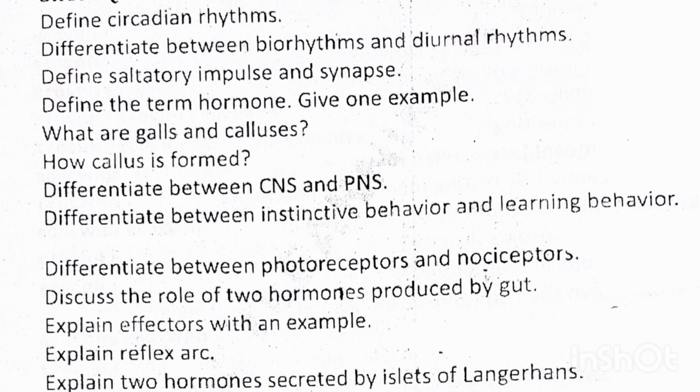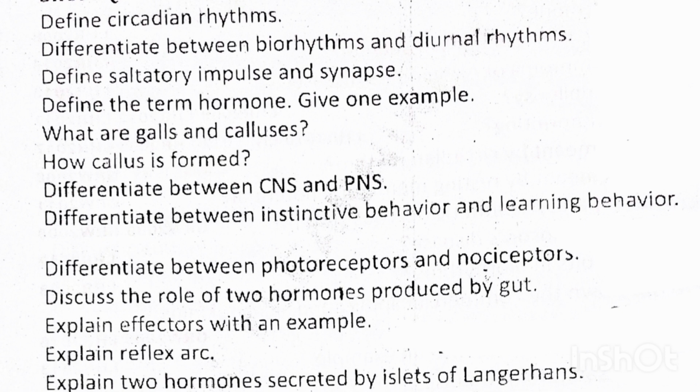Define the term hormone. Give an example. What are galls and callus? How callus is formed. Differentiate between the central nervous system and peripheral nervous system. Differentiate between the instinctive behavior and learning behavior. Differentiate between the photoreceptor and nociceptor. Discuss the role of two hormones produced by the gut.